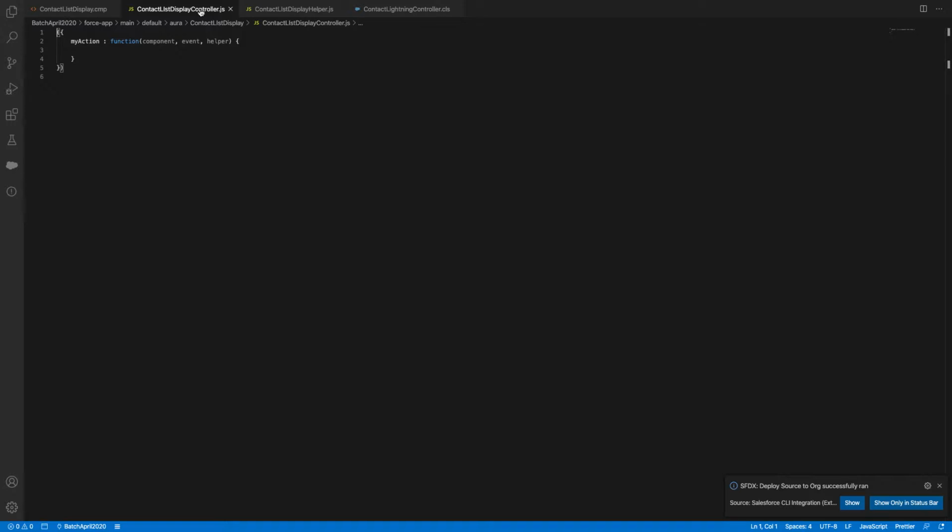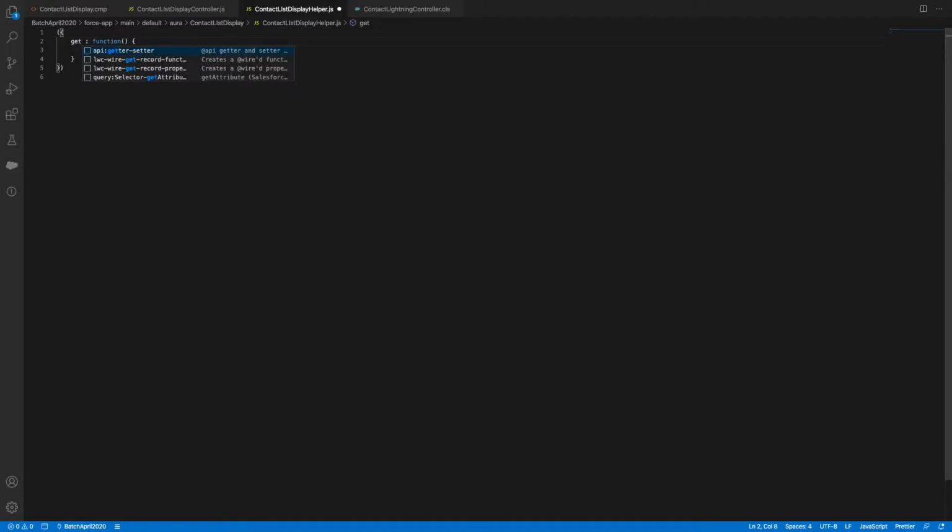Any questions on this? How to do it? Now what we need to do? We need to do a callback function. Let's say getContactsHLP, with component, event, helper.